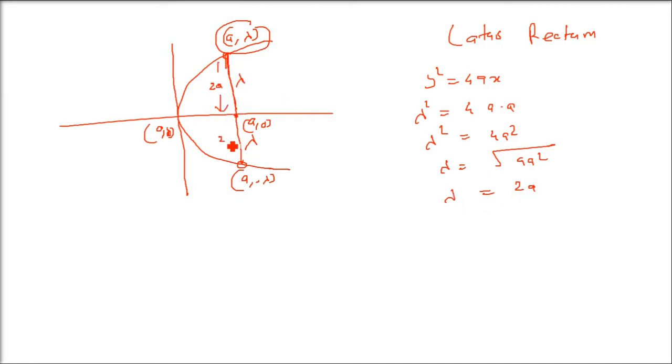So 2a is this distance lambda, and 2a is the distance below. So what will be the length? Take the modulus, take the positive signs, and add: 2a plus 2a is 4a. So the latus rectum length is 4a.